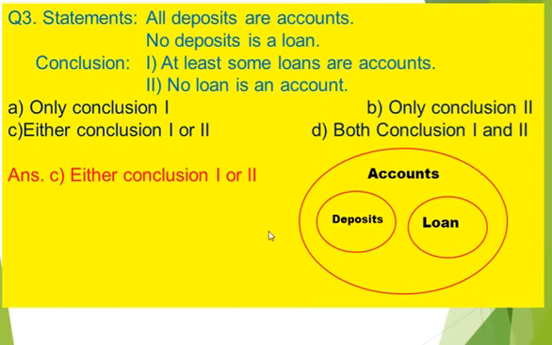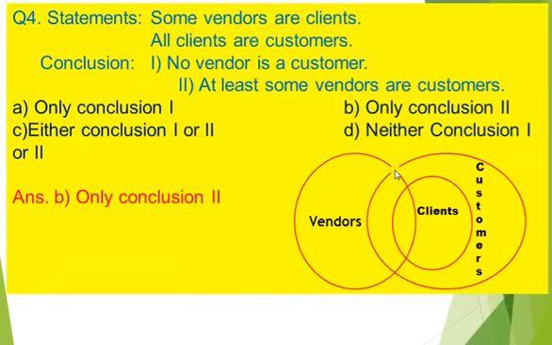No loan is an account. There is a possibility. It's not sure that all loans are accounts. It's a possibility. So our answer is option C, either conclusion 1 or conclusion 2. It's maybe conclusion 1 is true or maybe conclusion 2 is true.